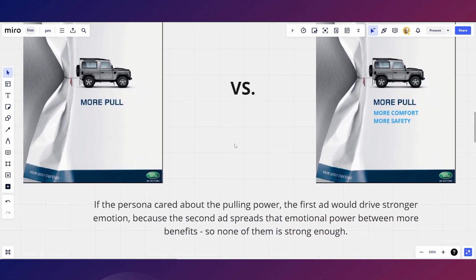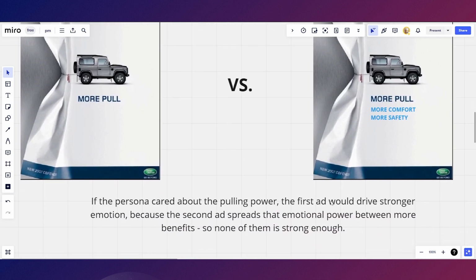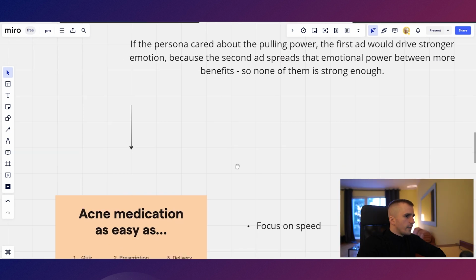So this is for this example. If the persona cared about the pulling power, the first ad would drive stronger emotion, because the second one spreads the emotional power between more benefits, so none of them is strong enough. So let's go for another example.